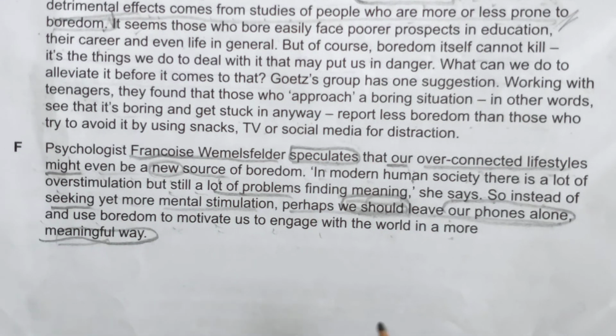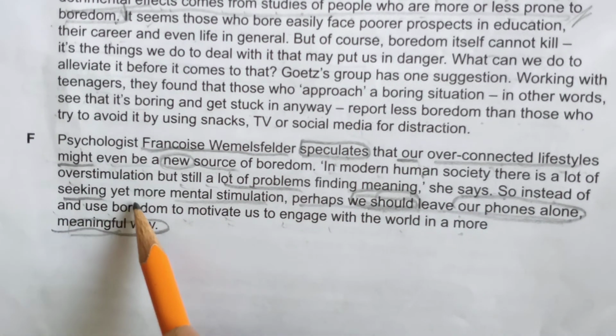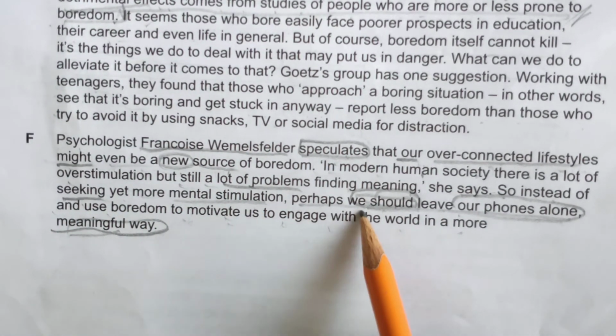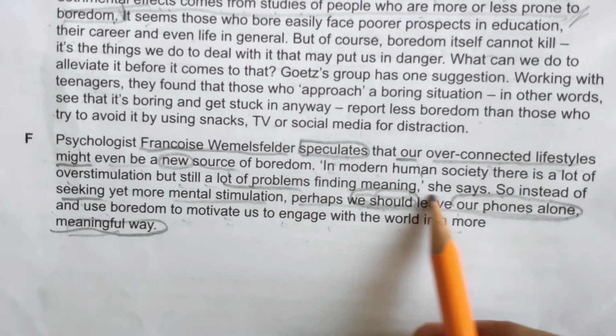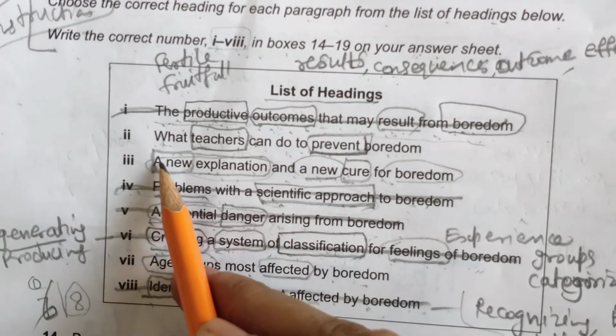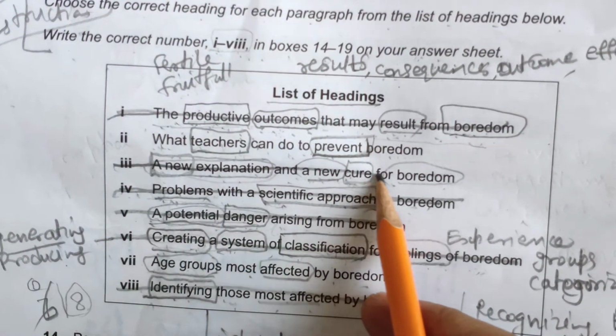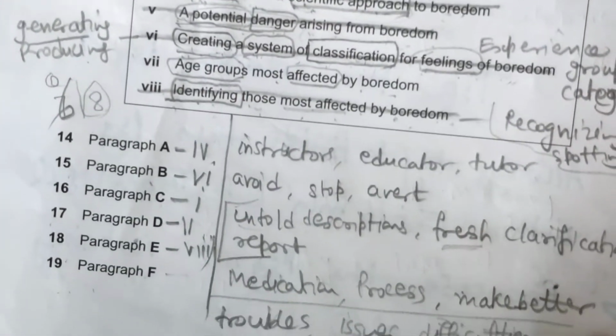We are overusing our phones, and to avoid this, instead of seeking yet more mental stimulation, perhaps we should leave our phones alone. This is the solution she is giving. So the third option will come for this, and let's write it in front of F.